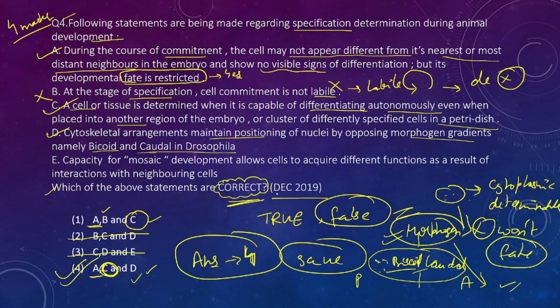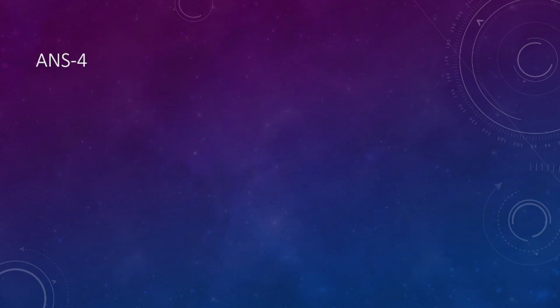Now E: capacity for mosaic development allows a cell to acquire different functions as a result of interaction with neighboring cells. No, if a cell has a mosaic pattern, that means it is autonomously specified, and an autonomously specified cell won't change its fate whatever surroundings you put it in. We have already studied this, so answer number 4 is correct.